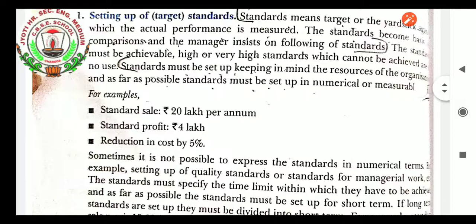Standard must be set up keeping in mind the resources of the organization. For example, standard sale rupees 20 lakh per annum, standard profit rupees 4 lakh, reduction in cost by 5%. So this is how a standard can be made according to the capacity of the organization.